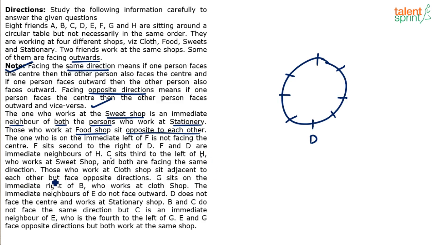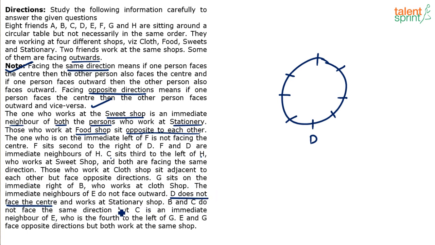Not known to us. Those who work at cloth shops sit adjacent to each other but face opposite direction. I am looking at one person whose direction is given to us. G sits on the immediate right of B, who works at cloth shop. The immediate neighbors of E do not face outward. D does not face the center and works at stationery shop. Oh, some information here. See, D does not face the center. Now, this is useful information. D does not face center. If D does not face center, it's obvious that D faces outwards.